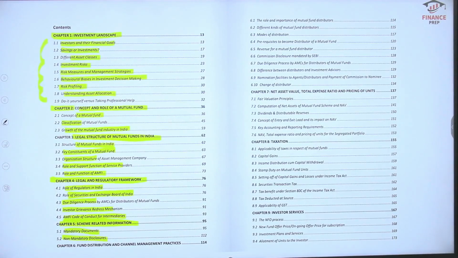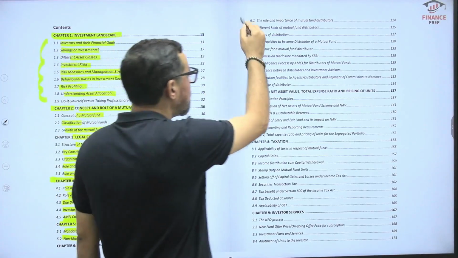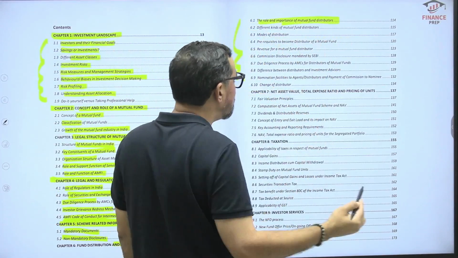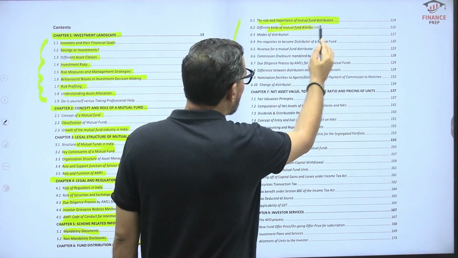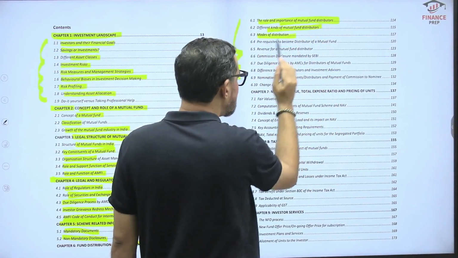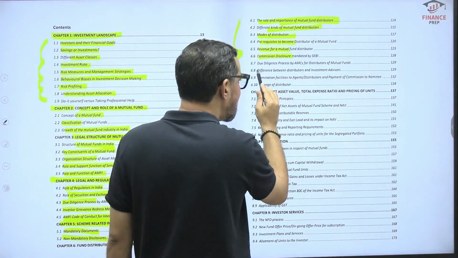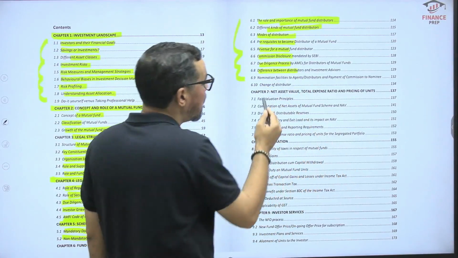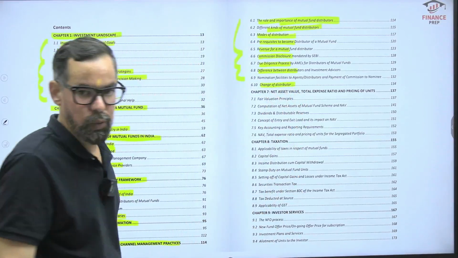Then we have fund distribution and channel management practices, which include areas like the role and importance of mutual fund distributors. This is something which has the maximum weightage. Different kinds of mutual fund distributors, mode of distribution, prerequisites, revenue, commission, due diligence, differences between distributors and investment advisors, nomination facility, and change of distributor itself, right?